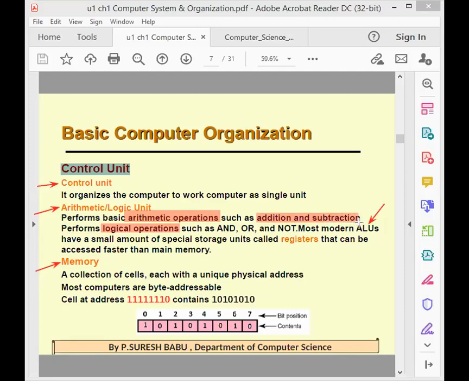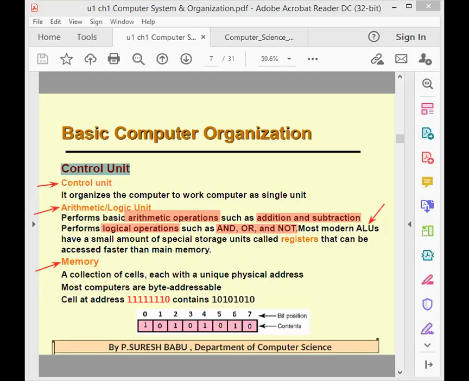Logical operations are based on Boolean values using AND, OR, and NOT gates. So these are the things controlled by the arithmetic and logic unit.